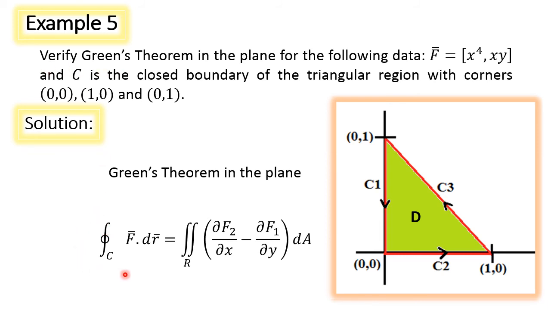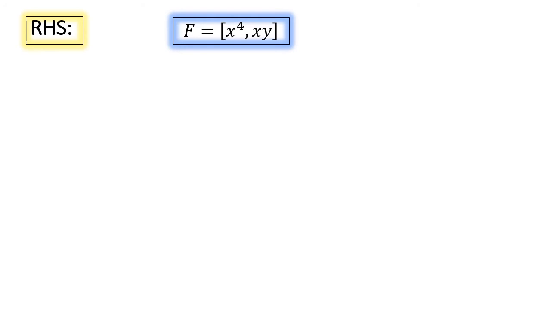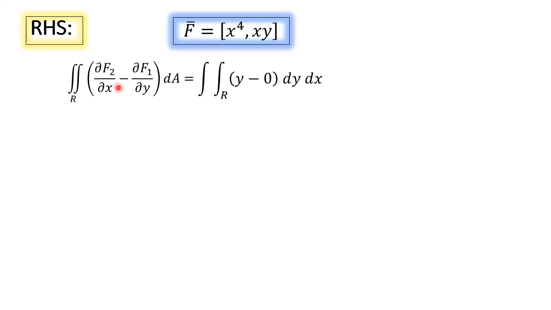For verification of Green's theorem, we have to evaluate the line integral directly as well as the double integral, and we have to show the left hand side integral value is equal to the right hand side integral value. Now we will see how to verify Green's theorem. For this, the right hand side of Green's theorem in the plane is the double integral over R of (dou F2 by dou x minus dou F1 by dou y) dA. First evaluate the integrand. Dou F2 by dou x is y, dou F1 by dou y is 0.